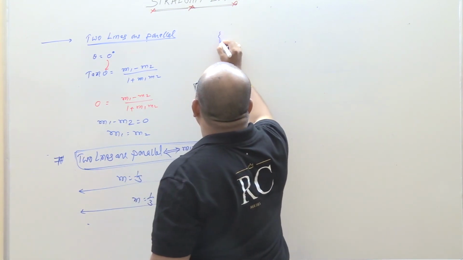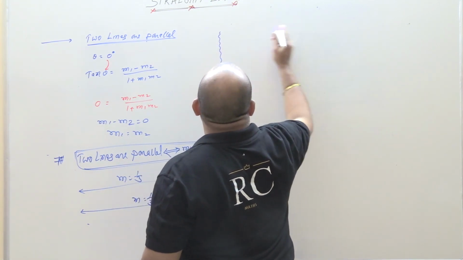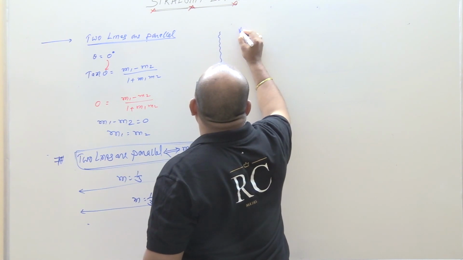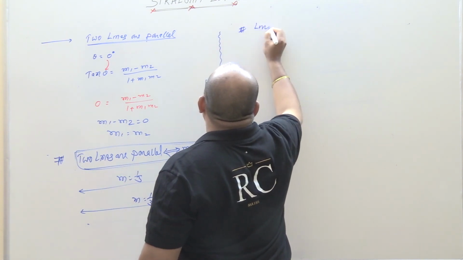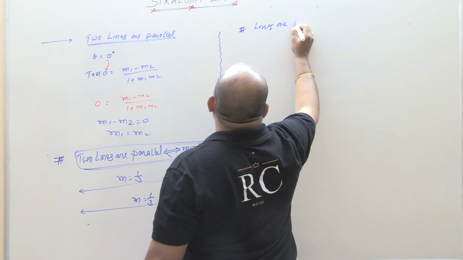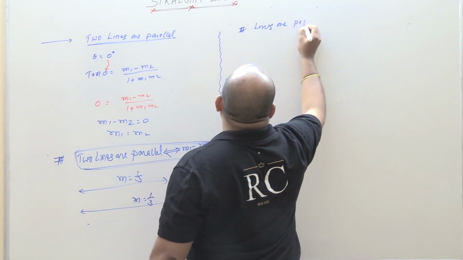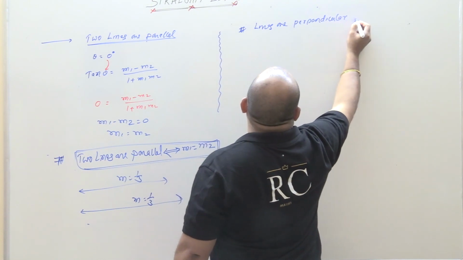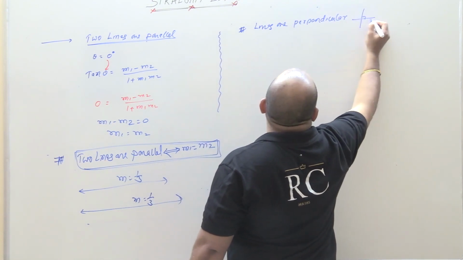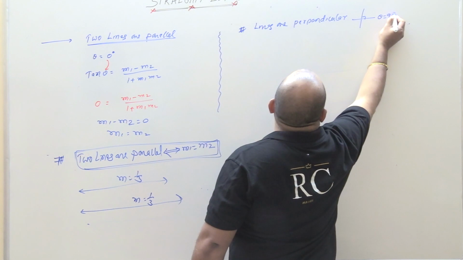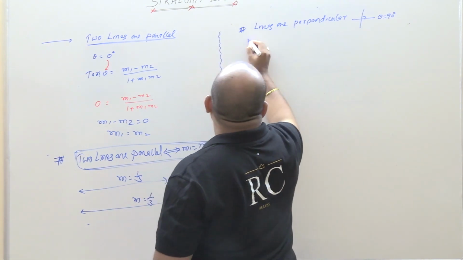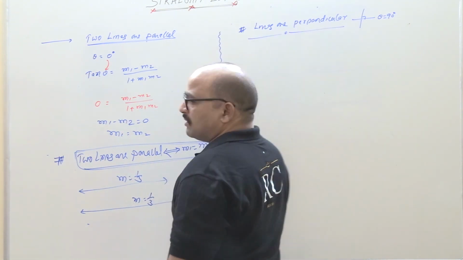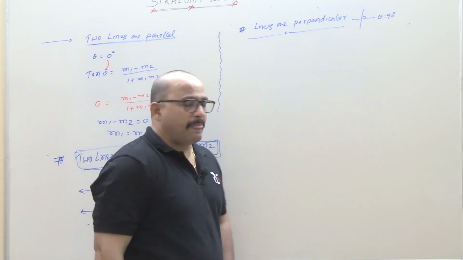Lines are perpendicular. Like this, theta is equal to how much? 90 degrees. If lines are perpendicular, then theta is equal to 90 degrees.